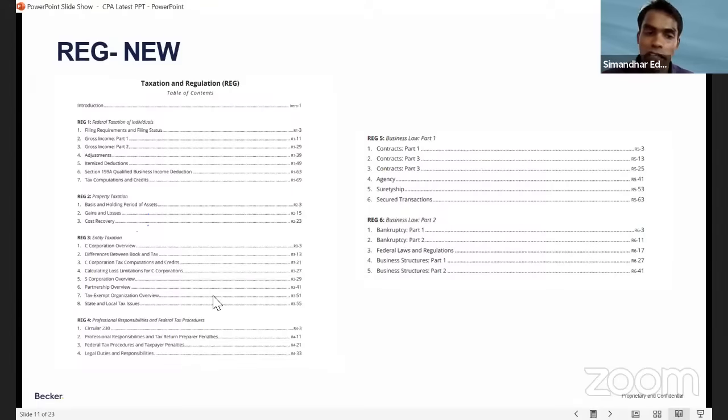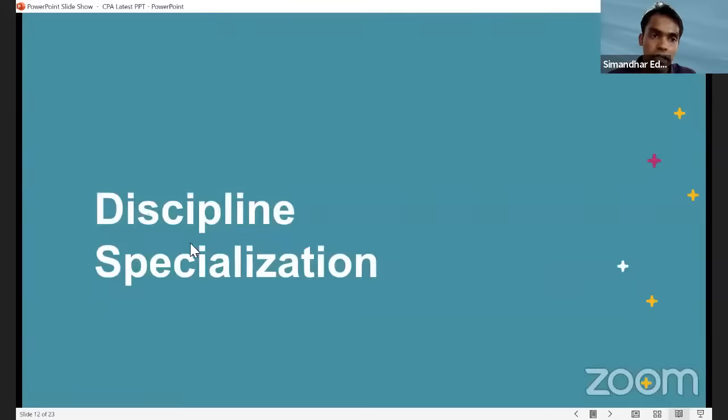Now what is the logic, guys? People who want to make a career in US tax might select regulation, but if they want to learn advanced partnership, advanced corporate taxation, advanced individual taxation, which subject should they select? Everyone, if they want to select advanced tax, they want to make a career in taxation, they want to grow in US tax, right? And they want jobs in US tax. So which subject will they select? TCP, tax compliance and planning, right? So that is one of the subjects which they would select. So that remains the same, right?